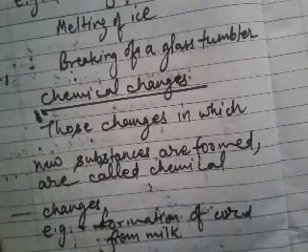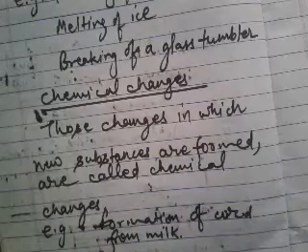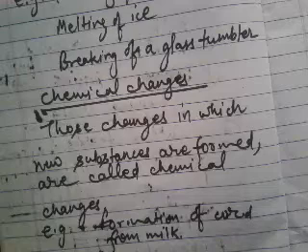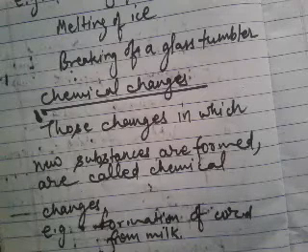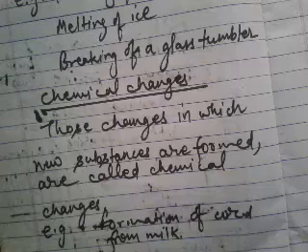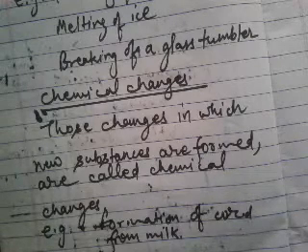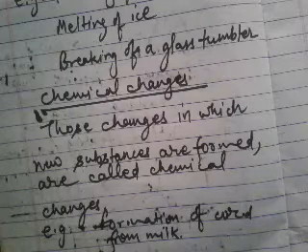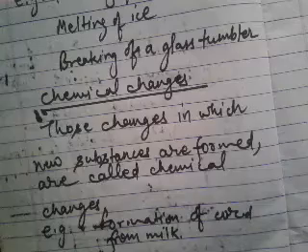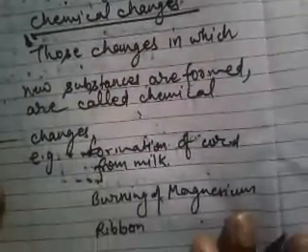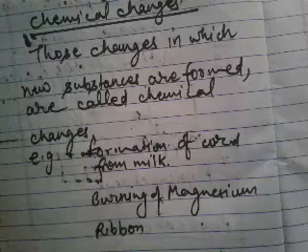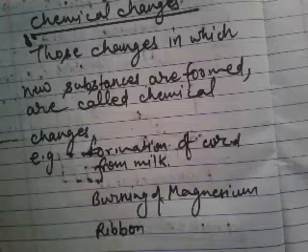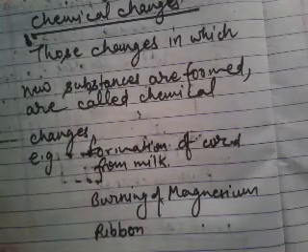These are various changes like cooking of food, souring of milk, photosynthesis process. Various changes are chemical changes. In chemical changes, new substances are formed. Okay, thank you. In the next class, I will teach you more about these changes.